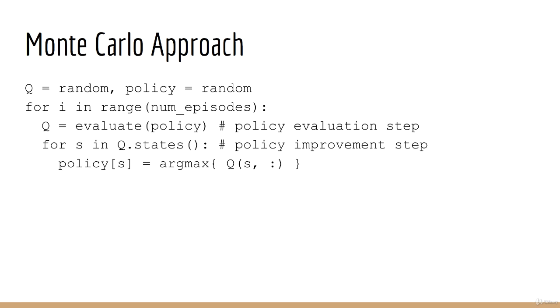So how can we apply this to Monte Carlo? Here's a rough outline. First, we start by initializing Q of SA and our policy to both be random. Next, we enter a loop that goes for a predetermined number of episodes. Inside the loop, we first evaluate the policy by finding Q of SA for the given policy. We call this the policy evaluation step. Once we've done that, we find a new policy where, for each state, we take the action to be the argmax over all actions for Q of SA with a given state. This is called the policy improvement step. This is pretty simple and not unlike the prediction problem, except for one small difference.